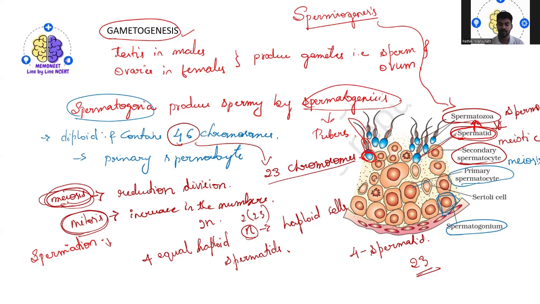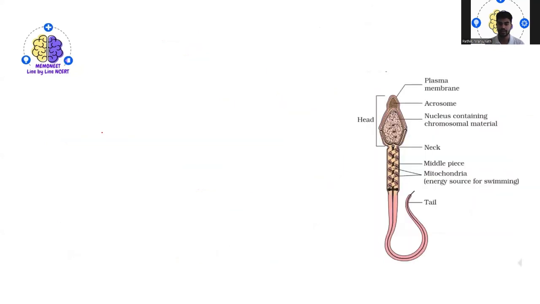Why does it happen only after hitting puberty? That we are going to see. Once we hit puberty age, what are the things we will be seeing? There will be an increase in some of the hormones. What are the hormones?